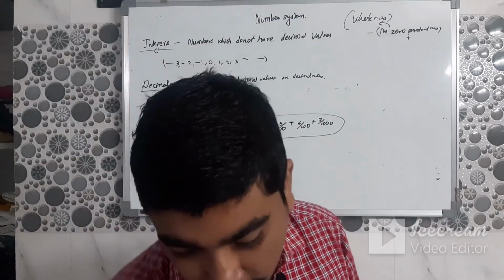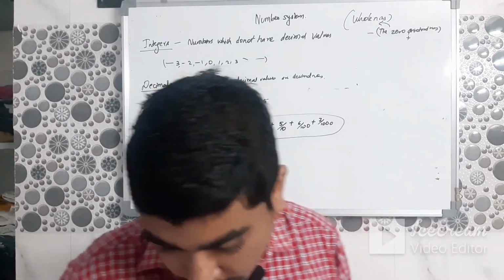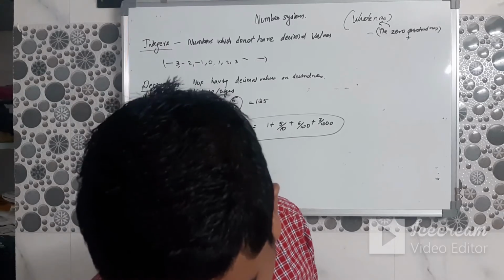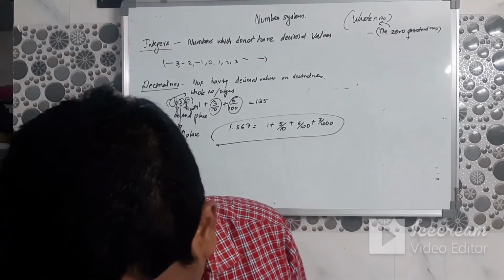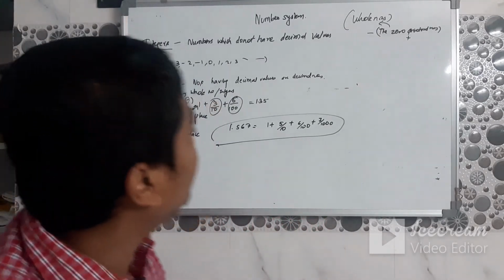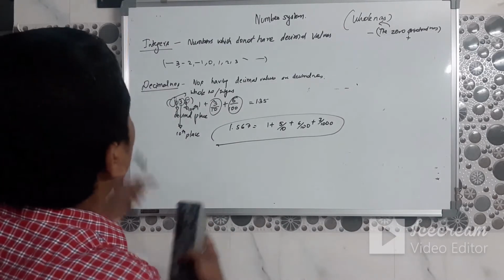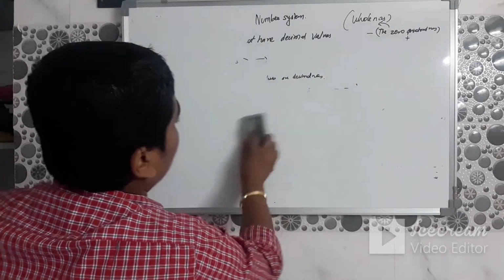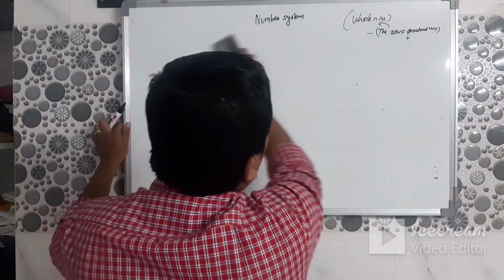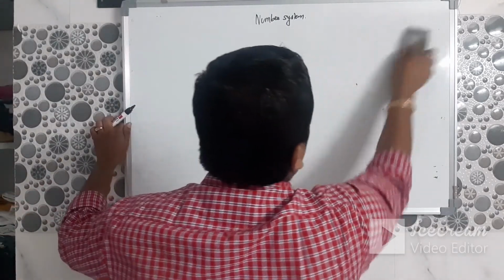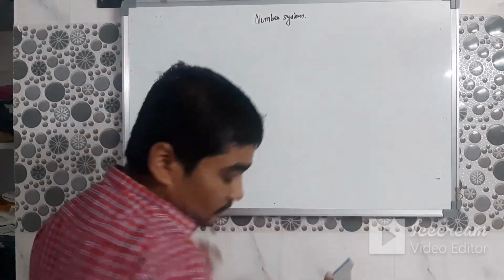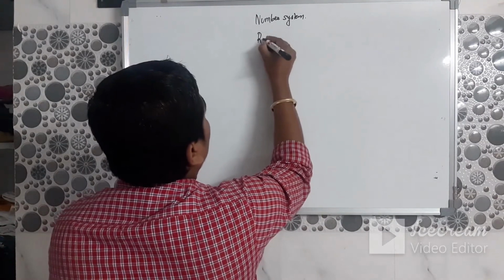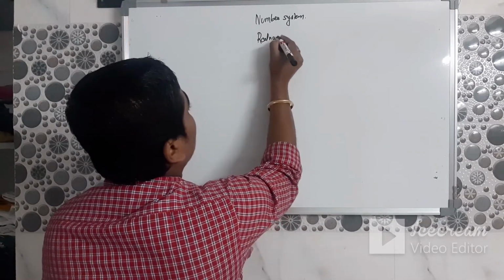So have you understood all this? Let me see what else I have missed, whether everything is covered or not. So here we will make one table that summarizes the numbers. Write it as real numbers.